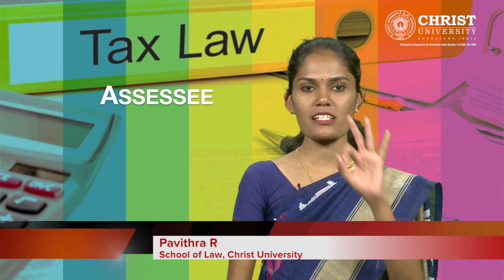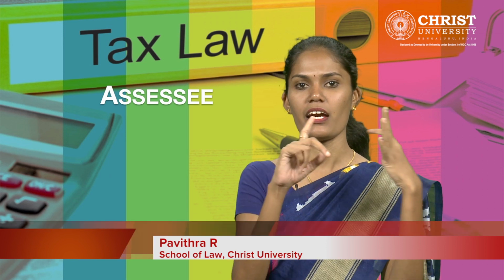To sum up, assessee is divided into three categories: ordinary assessee, representative assessee and assessee in default. Ordinary assessee is again divided into three categories. The first category of ordinary assessee is divided into three folds, whereas the rest of the assessees have one arm each.